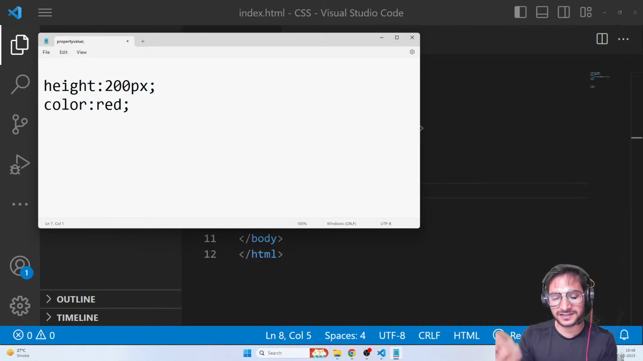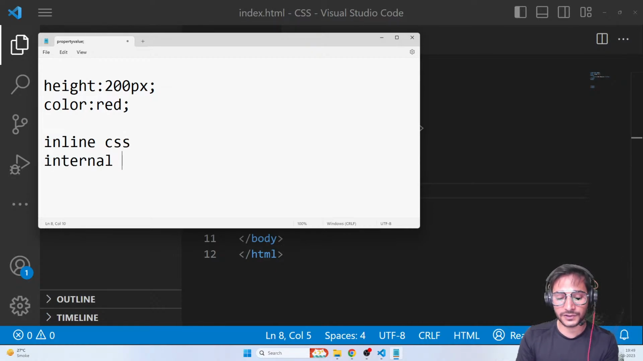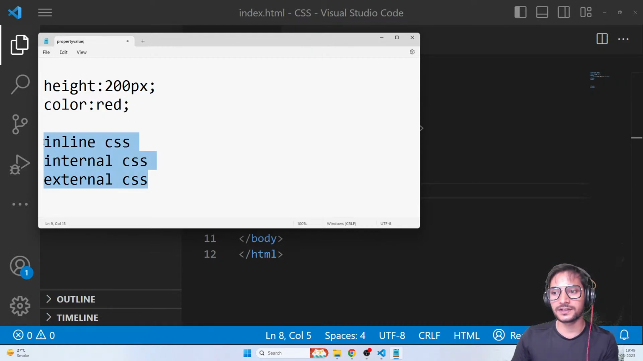These 3 are very famous, right? You might already know this. So let me write it. The first way is the inline way, which is also called inline CSS. The next way is the internal way, which is also called internal CSS. And the third and the most used way is external CSS. These are the only 3 ways of applying CSS onto HTML content.